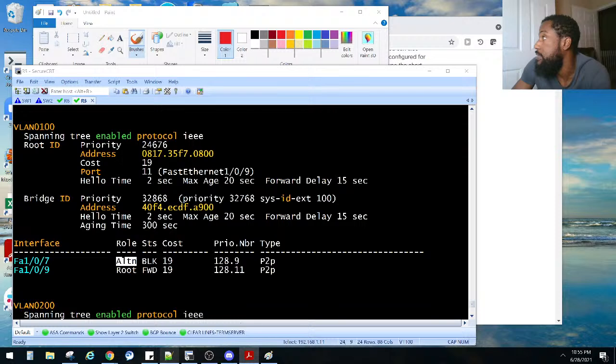Yes. I can't even find the solution to this guy. All right, so here we go. We had to set up spanning tree BackboneFast for this to work. Totally forgot about that feature, man. Now he said not mentioned in the CCNA. It used to be, if I remember correctly. I remember having to learn about BackboneFast and UplinkFast and all of these other features, but they probably took it out of the CCNA.